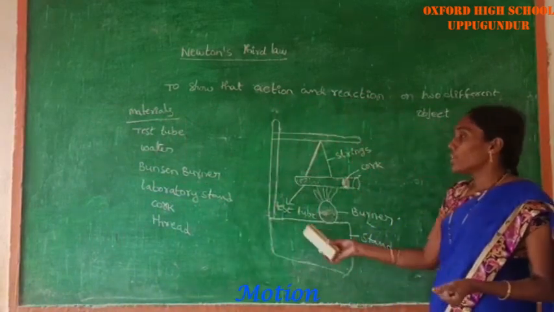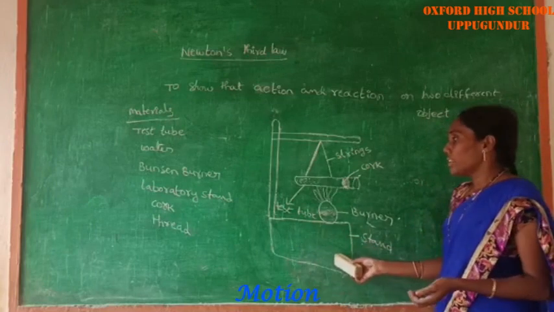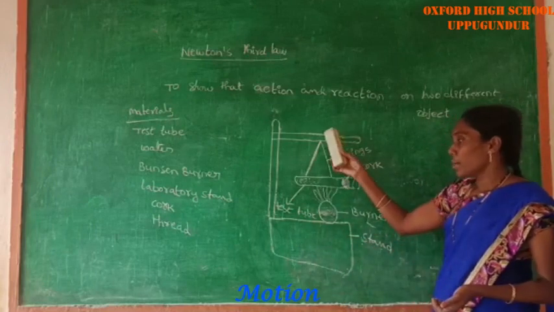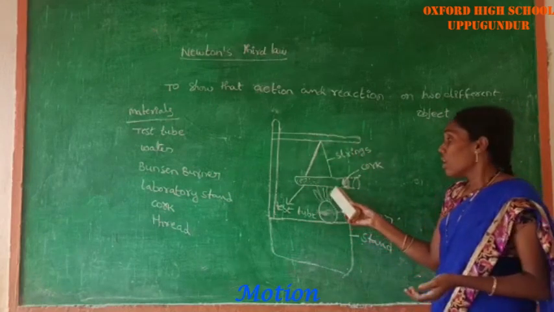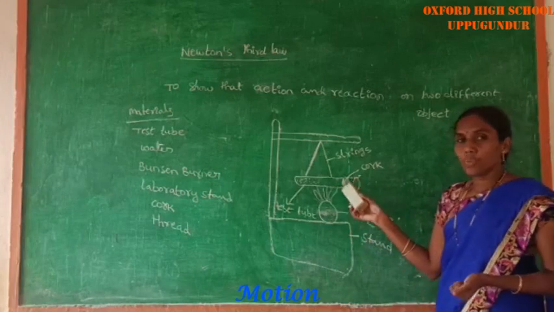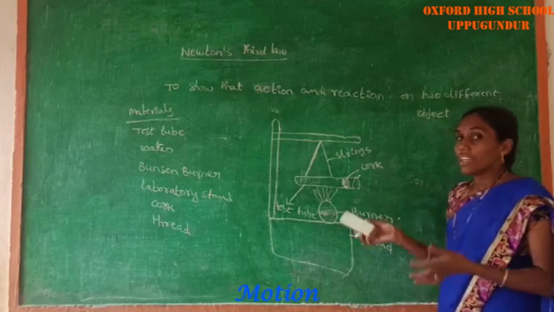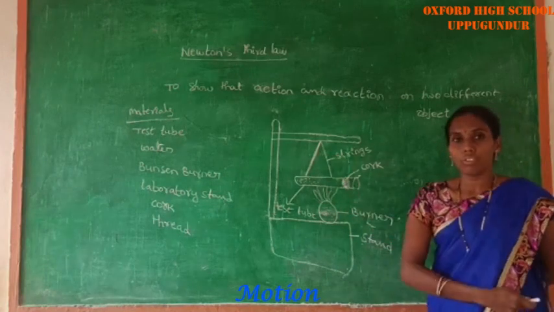First, we take the laboratory stand, which is kept on the table. With the help of the stand, place the test tube, half filled with water, with the neck covered by a rubber cork. The test tube is placed horizontally with the help of two strings.